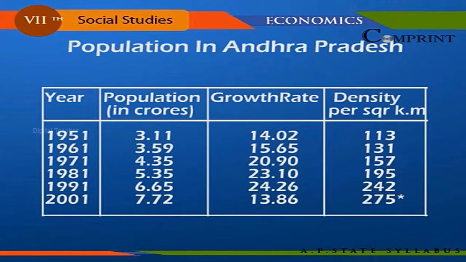In 1991, population 6.65 crores, growth rate 24.26, density per square kilometer 242. In 2001, population 7.72 crores, growth rate 13.86, density per square kilometer 275.